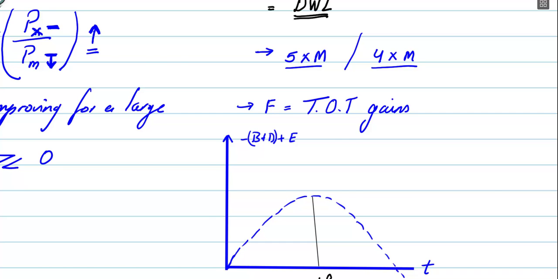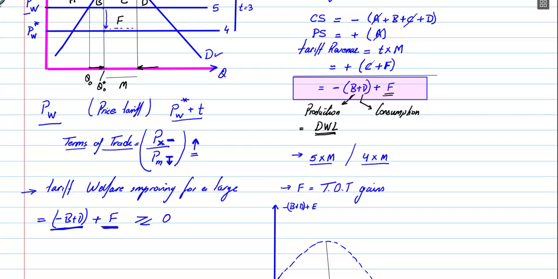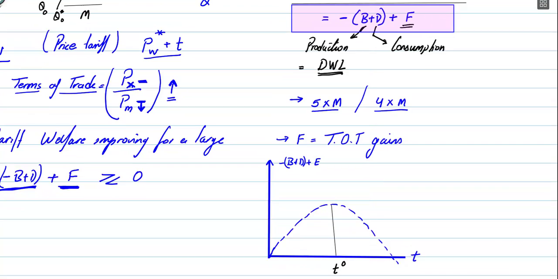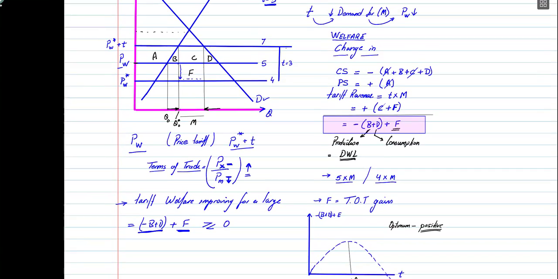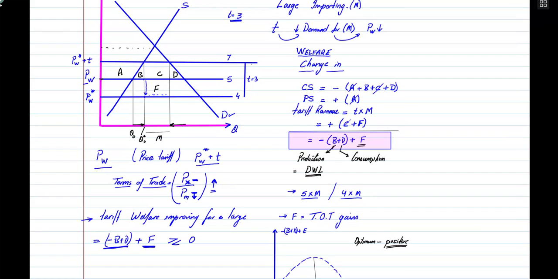Another question that's generally asked is, for a large country, what is the optimum tariff? And the answer is that the optimum tariff for a large country is positive. That means there is a certain level of tariff for which imposing the tariff is going to be welfare improving for a large country. All right, guys, so this is your analysis for the large country. The difference from the small country is primarily that the world prices have